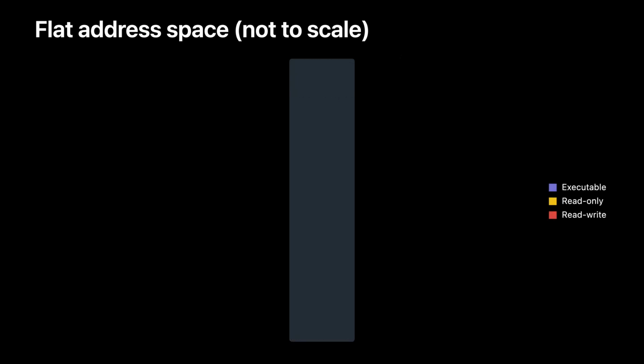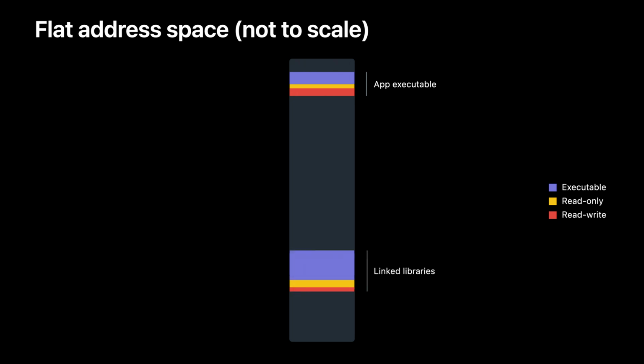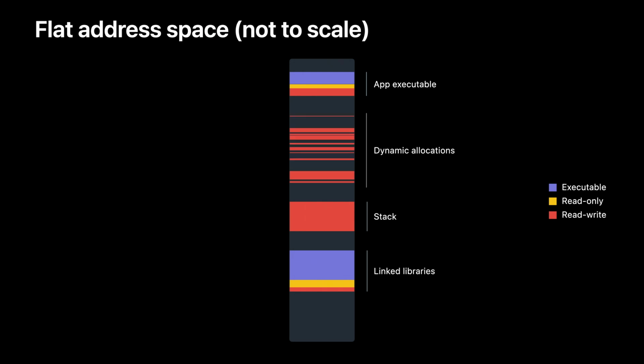Now, at runtime, the address space is partially populated with data that reflects our app's execution state at any given moment. It includes our app's executable binary, all the libraries and frameworks that we have imported, the stack, providing storage for local and temporary variables as well as some function arguments, dynamic memory regions, including class instance storage and any memory we manually allocate ourselves, and some regions may even get mapped to read-only resources such as image files.